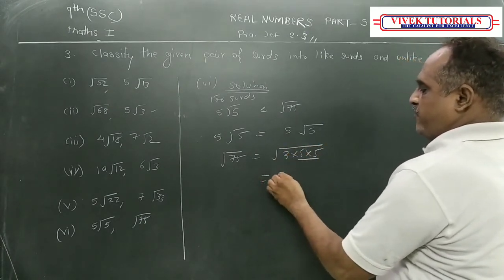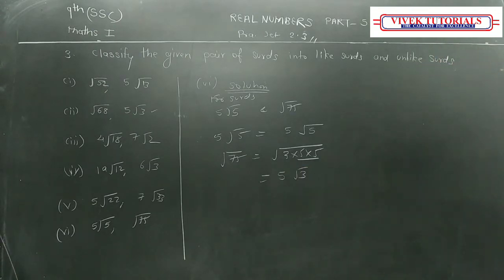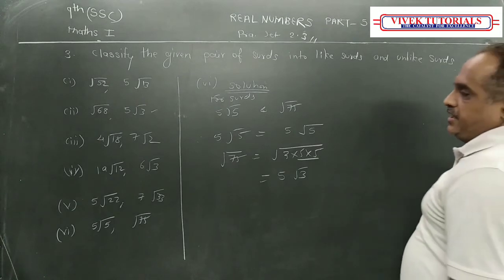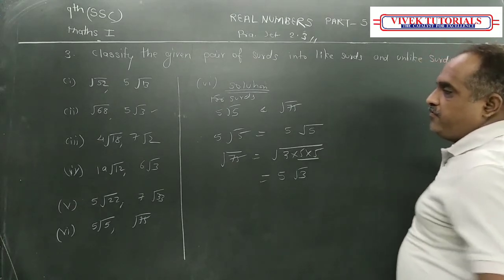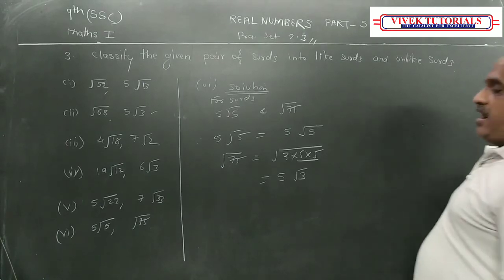So this becomes 5 root 3. Correct? Here it is 5 root 5 and 5 root 3.